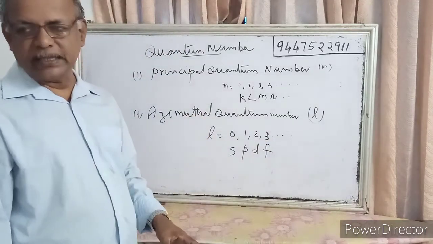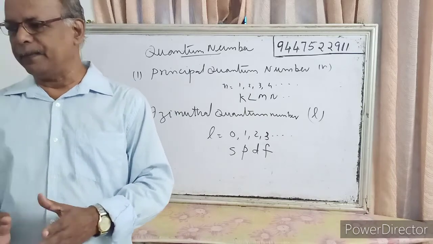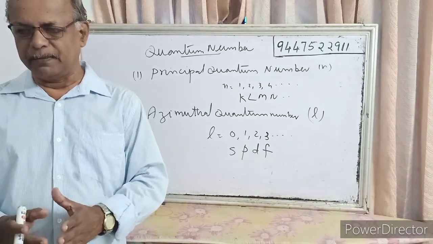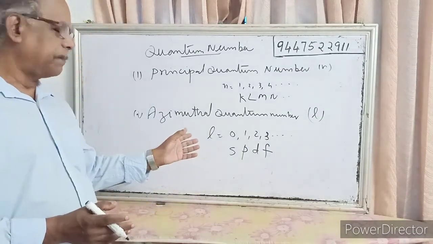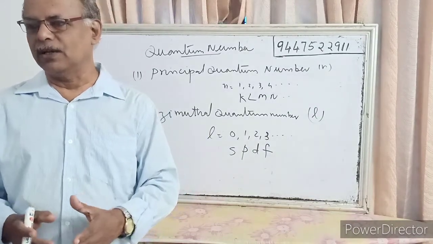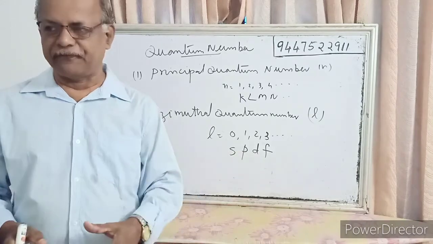The azimuthal quantum number shows the subshell to which electrons belong, represented by l equal to 0, 1, 2, 3 for s, p, d and f.